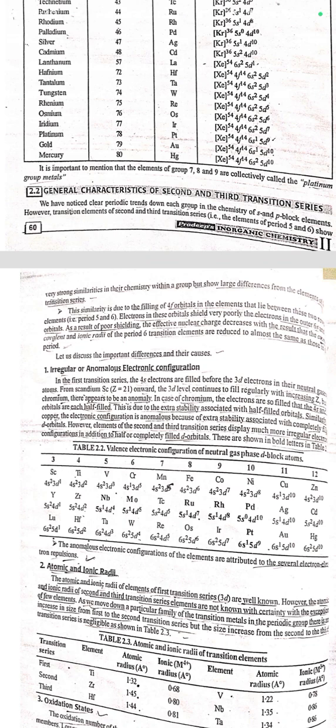In the case of chromium, electrons are so filled that the 4s and 3d orbitals are each half filled. This is due to the extra stability that is associated with half filled orbitals. Similarly, in copper, the electronic configuration is anomalous because of extra stability associated with the completely filled d orbitals. However, elements of the second and third transition series display much more irregular electronic configuration in addition to half or completely filled d orbitals. They are shown in bold letters in table 2.2.